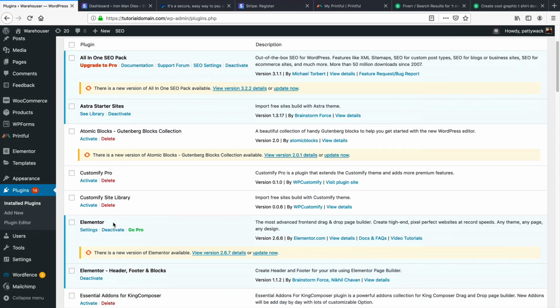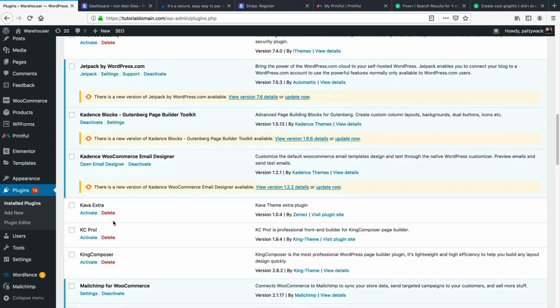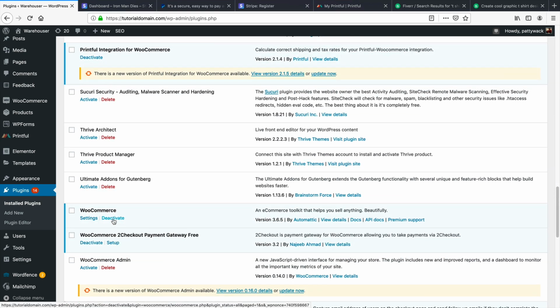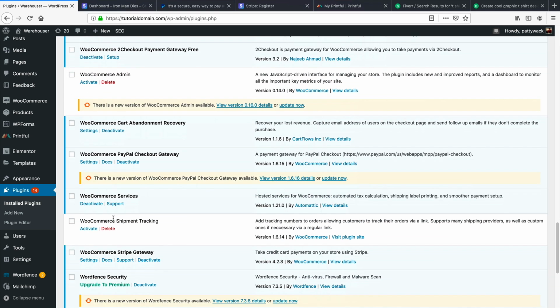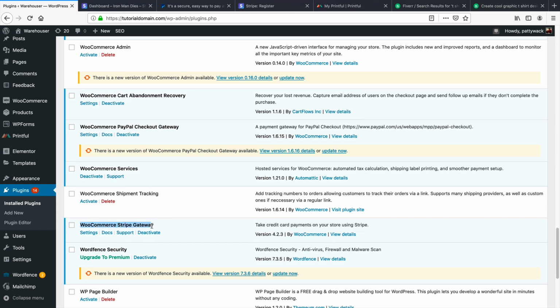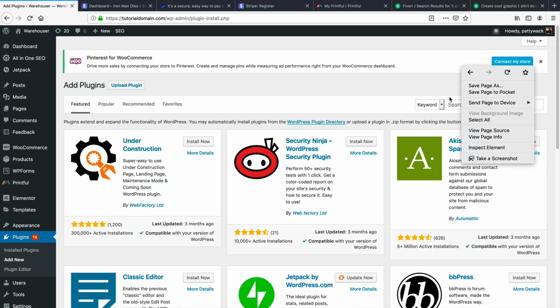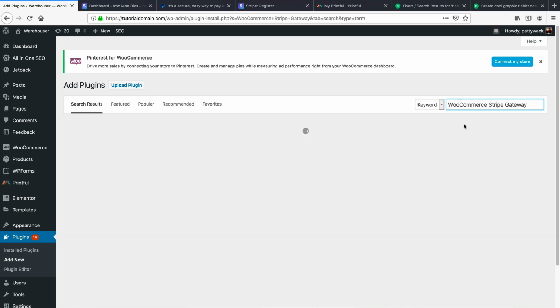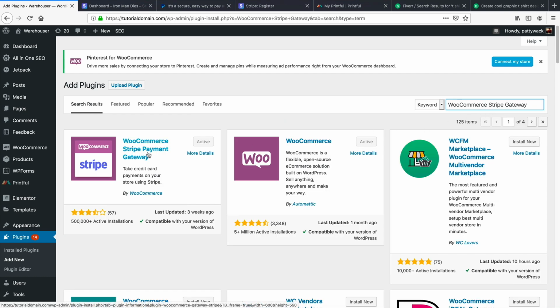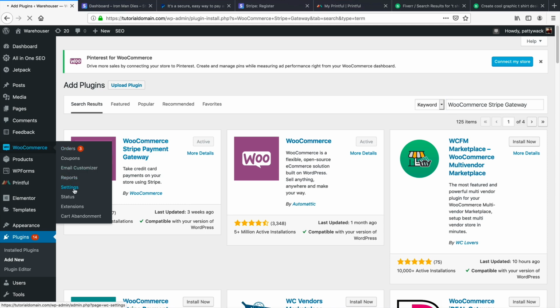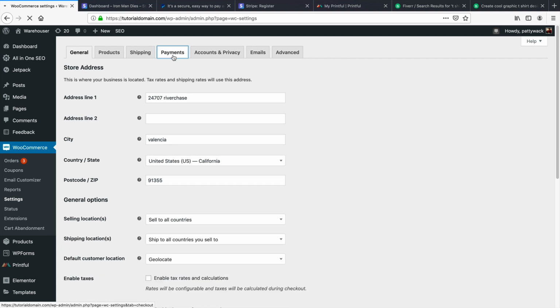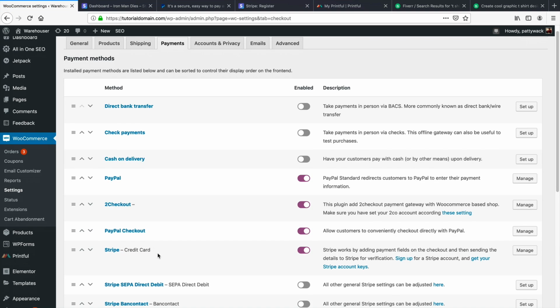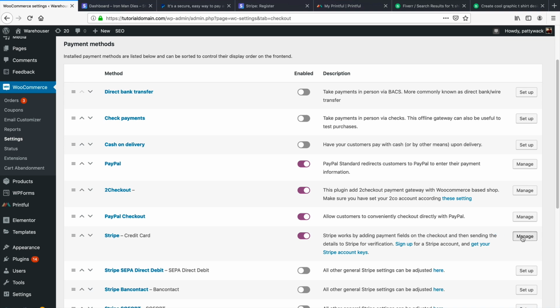So let me go ahead and show you. We're going to go through the Stripe WooCommerce. Yeah, so right here is the plugin you need, the WooCommerce Stripe Gateway. Now, if you don't have it installed on your website, it's a free plugin, doesn't cost you anything. Just go over here to search plugins, and there you go, WooCommerce Stripe Gateway. And this is the plugin that you need right here. Once you have that installed, you'll go to WooCommerce and go to Settings, click on Payments, and then we're going to go to Stripe. And then right here, we'll click on Manage.